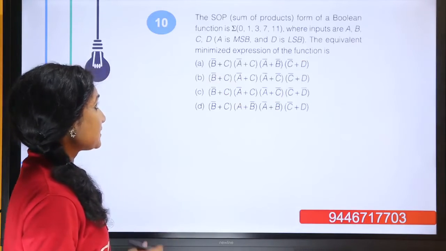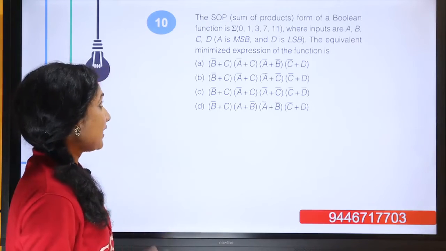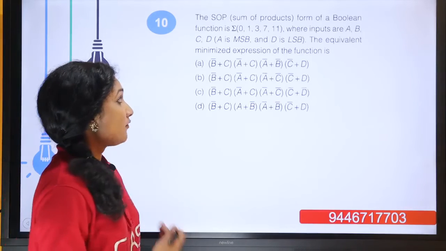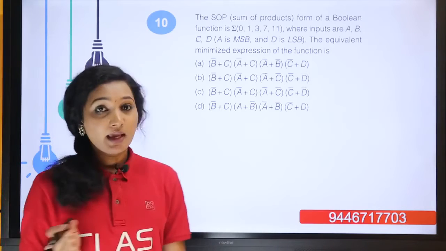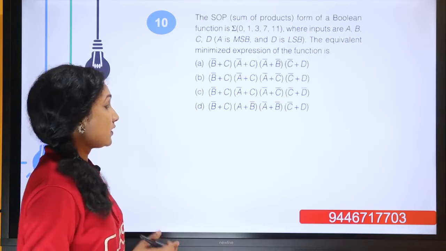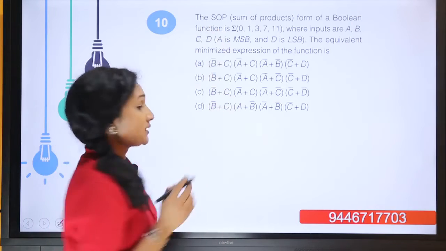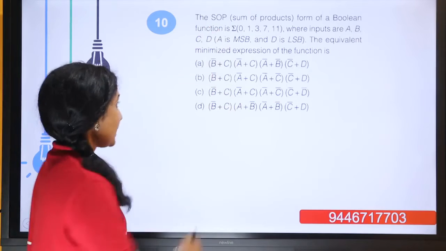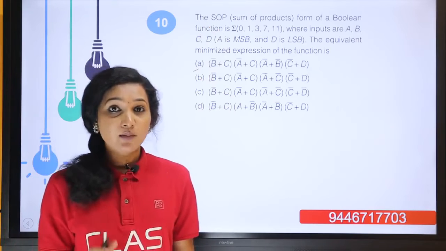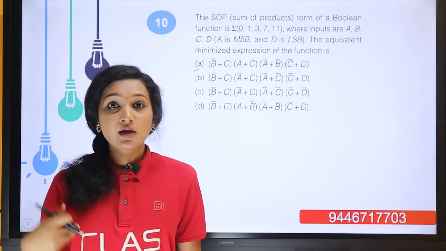Question number 10. The SOP form, that is the sum of product form, of a Boolean function is sigma 0, 1, 3, 7, 11, where inputs are A, B, C, D, where A is the MSB and D is the LSB. The equivalent minimized expression of the function is... In the question the SOP form is given, but in the answer, if we look, we can understand that the answer is obtained in product of sum form. So using this SOP expression, we have to find the product of sum expression.